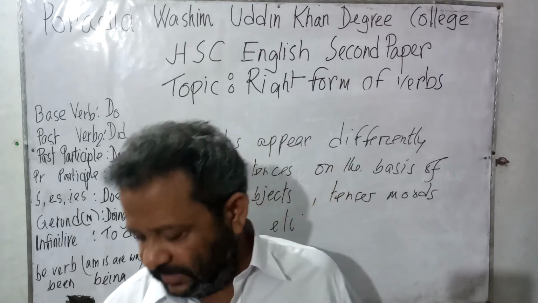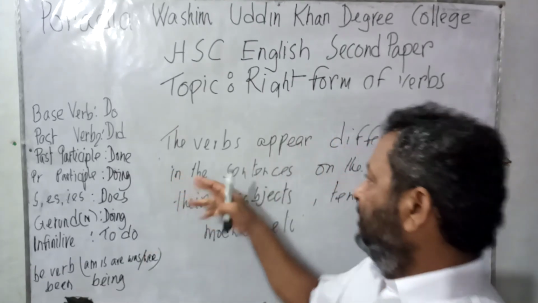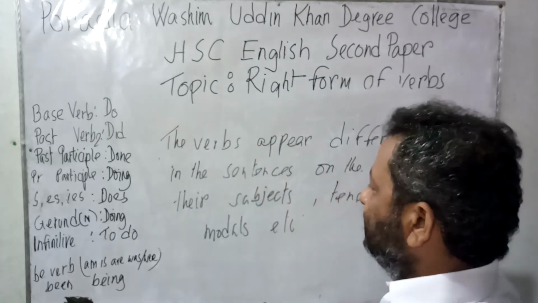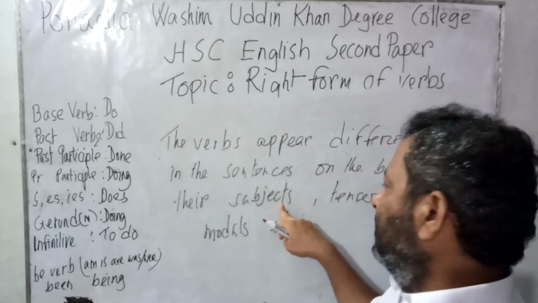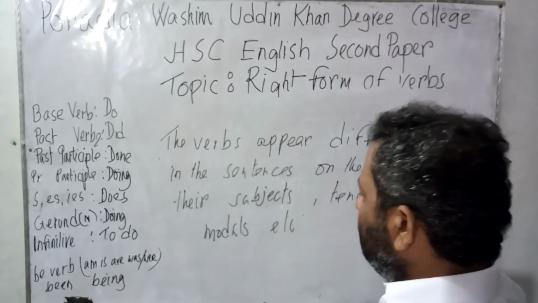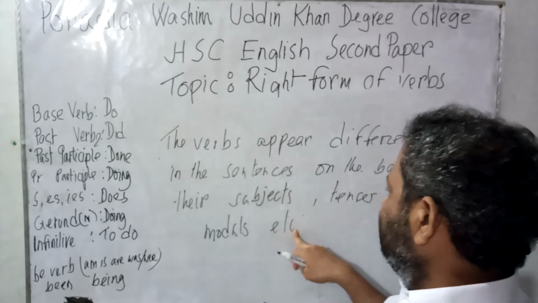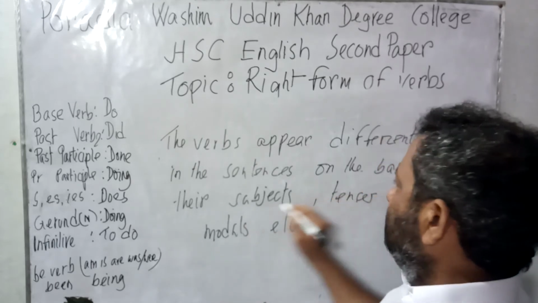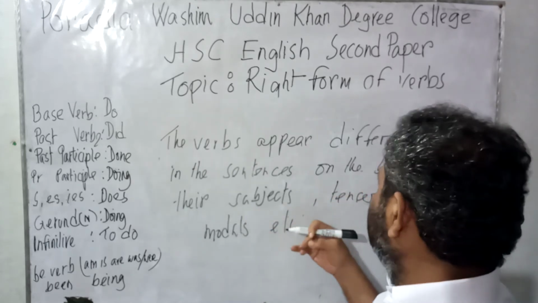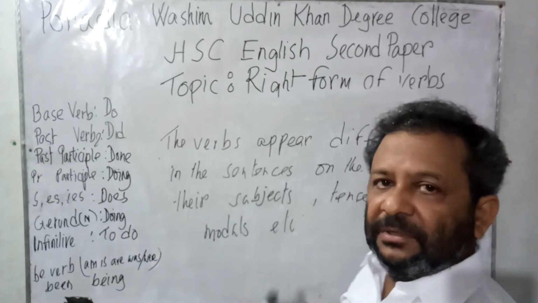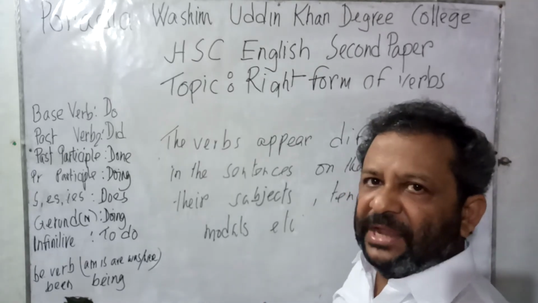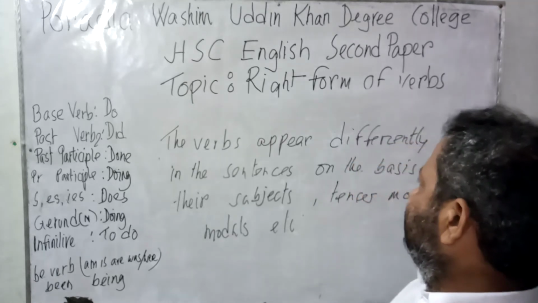The verbs appear differently in the sentences on the basis of their subjects, that is subject verb agreements, tenses, moods, modals, etc. In today's class, I will discuss the structures of tenses, and also I will try to establish the relationship between verb and voices. So let us start.